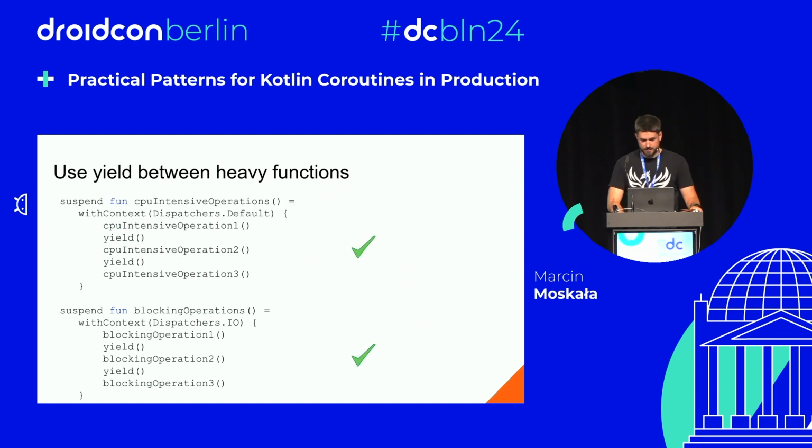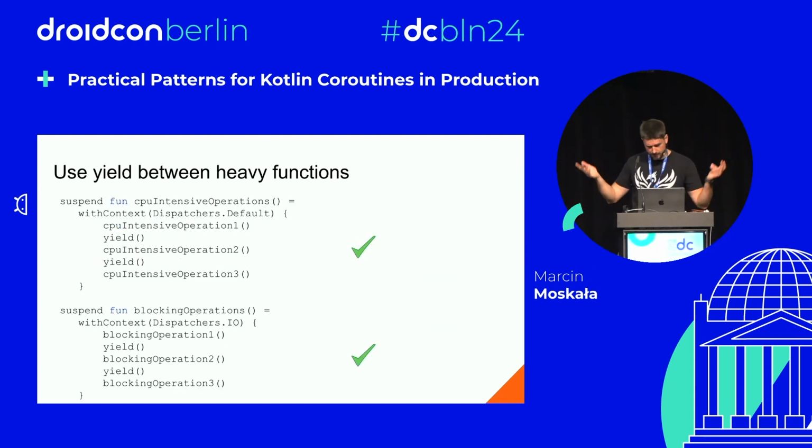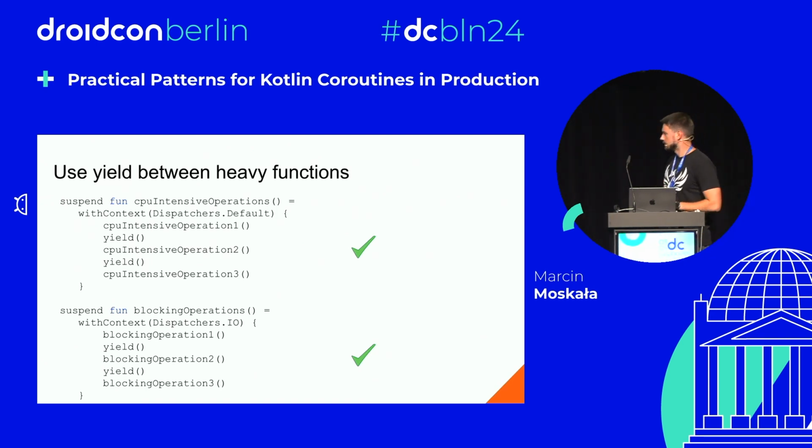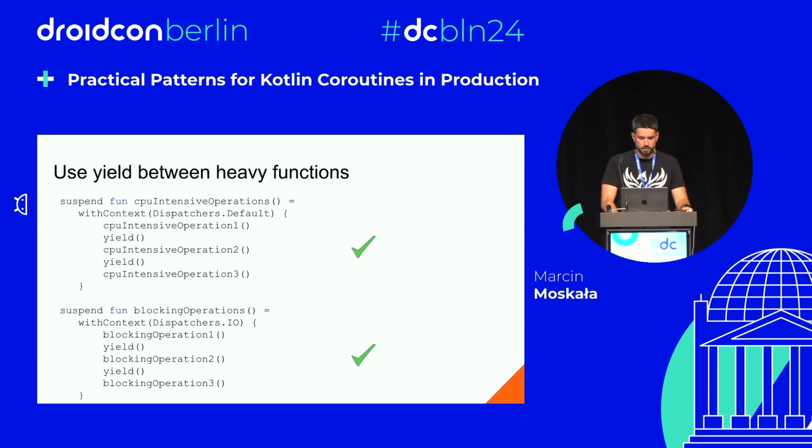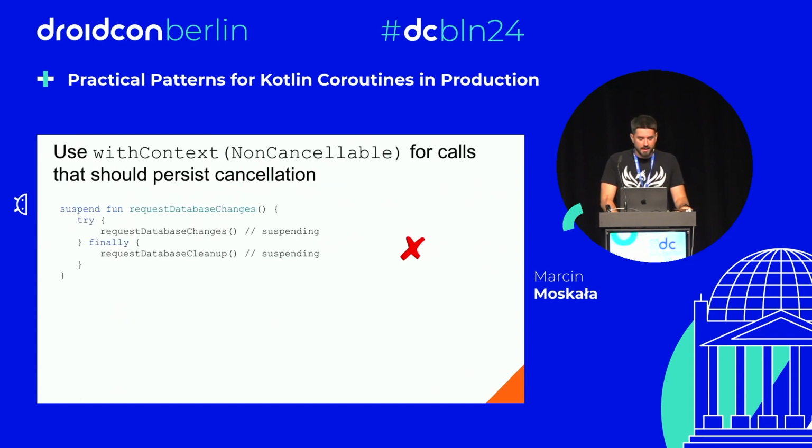And that's why in such situations, when we have non-suspending functions that are doing different things, especially blocking or CPU intensive, time-consuming things, we divide them with yield. Not a common case in Android, but this does happen in bigger projects. You can find at least a couple of such functions.